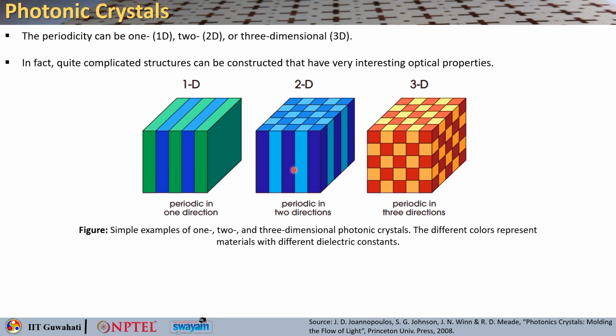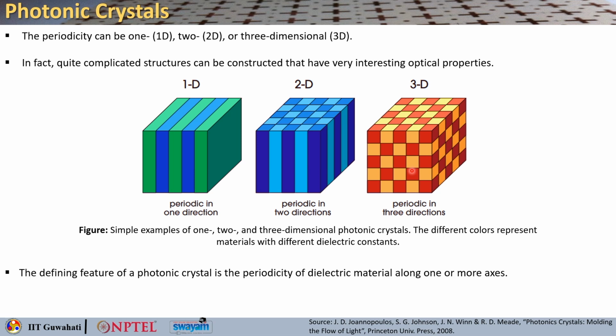You can think of these as columns of square cross section. The two different colors in each case tell you that you are actually having two different materials, and by convention the darker material has higher refractive index. You can see the variation is along 2D, and when you have the variation along all 3 axes, you call it a 3D photonic crystal. Here also we are just using different colors to show the different materials. You can also see that the 1D one can be easily fabricated. There is some difficulty in making the 2D one, and the 3D one is the most difficult to fabricate, but possible.